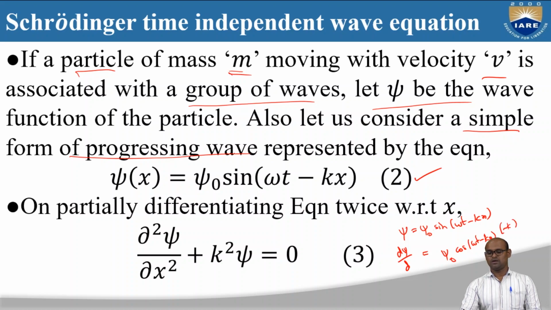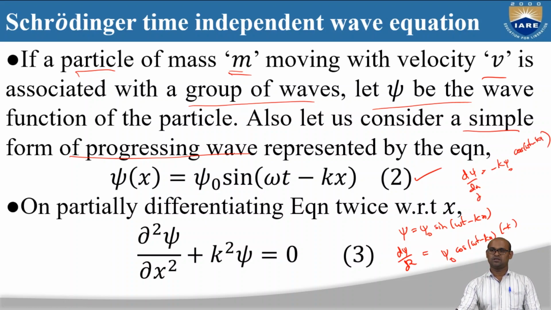So you have dψ/dx = −k ψ₀ cos(ωt − kx). Okay, now let us differentiate it again.